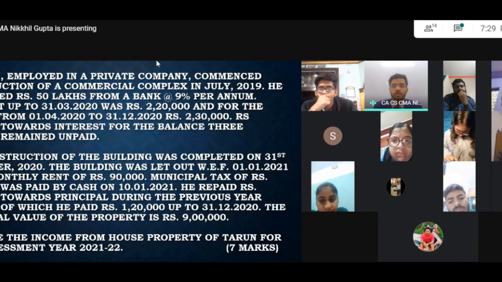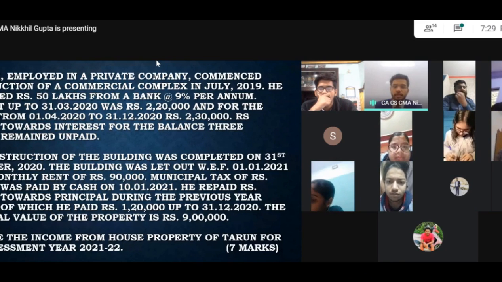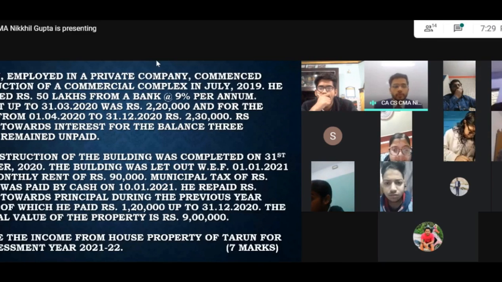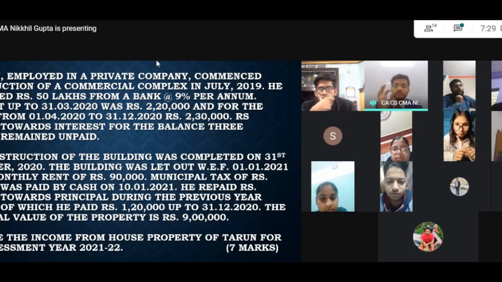Rupees 1,40,000 towards interest for the balance 3 months remain unpaid. The construction of the building was completed on 31st December 2020. The building was let out with effect from 1st January 2021 for a monthly rent of 90,000.